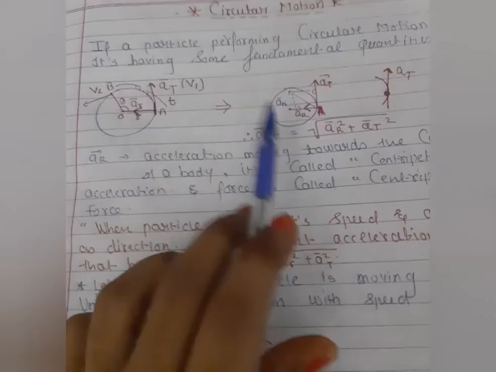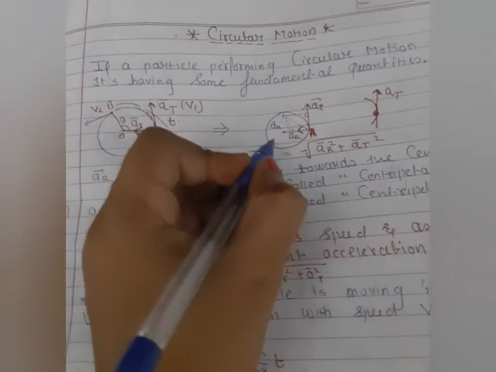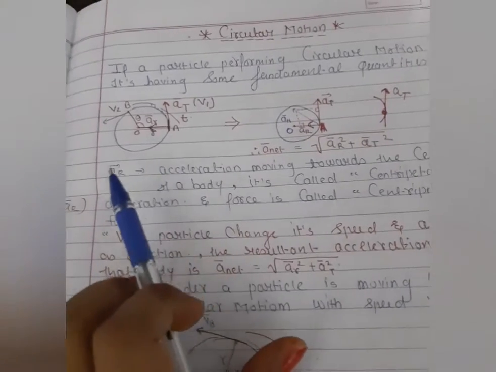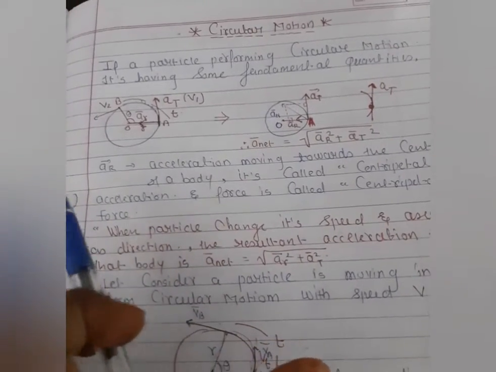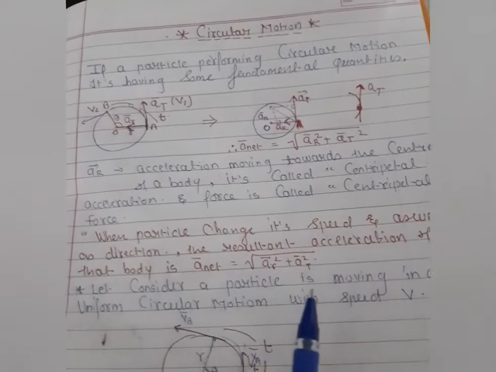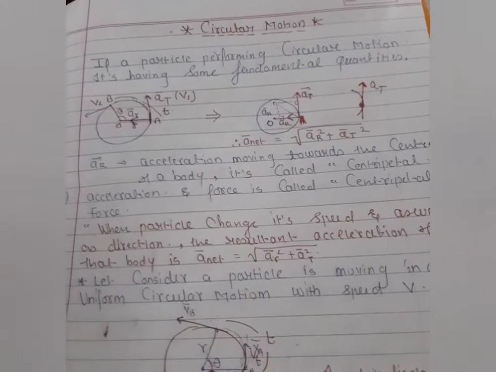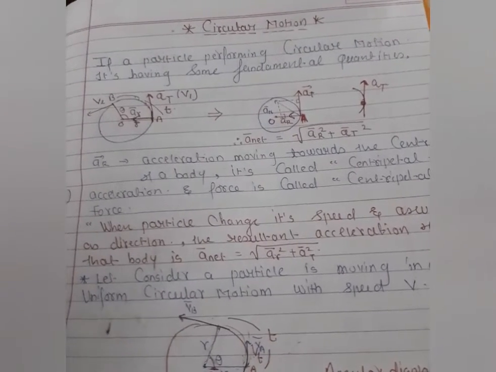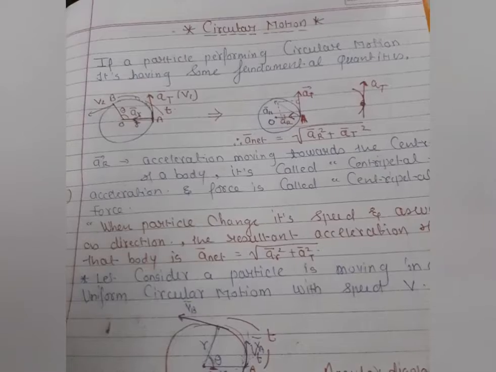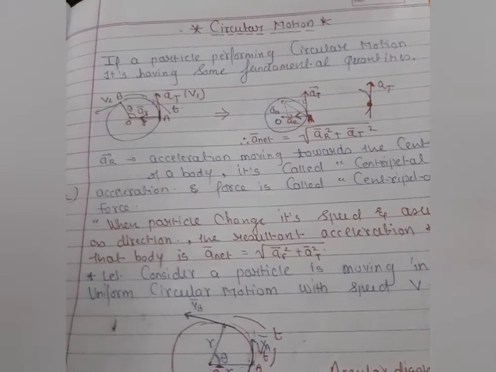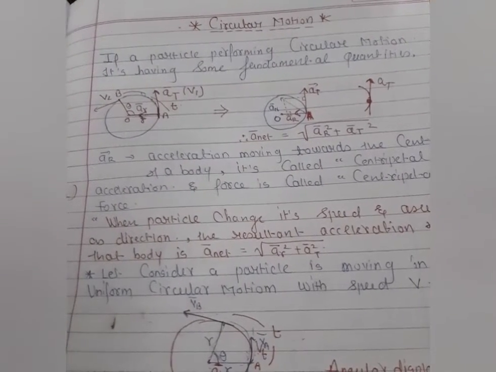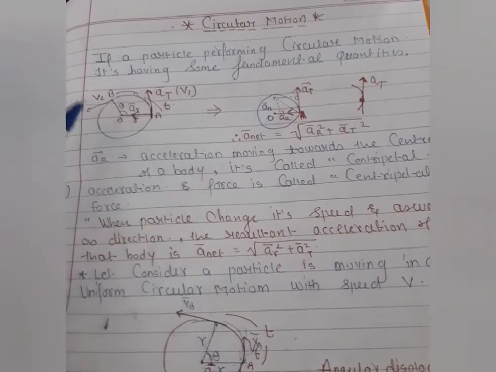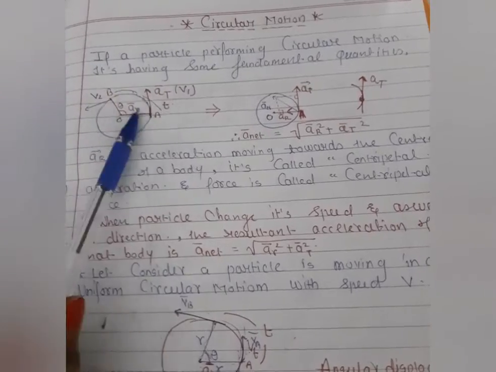If the body is moving towards the center, this type of motion we call centripetal force. Clear? This happens in every case, in natural examples too. If you take any particle connected with a string and rotate it in circular motion, centripetal force is produced. Clear?